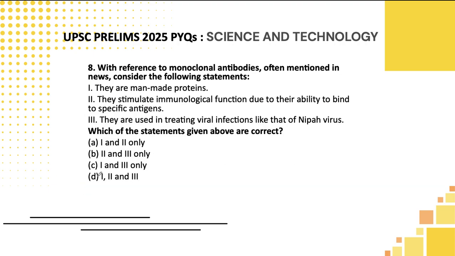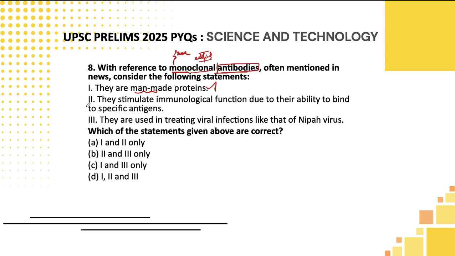Let's move to the eighth one. With reference to monoclonal antibodies often mentioned in news, consider the following statements. Okay, students, before going into the statements, let's see what is the meaning of mono. Mono means same. Clonal means this is artificially introduced by humans. So clones means we are multiplying something. Antibodies, we know what is the meaning of antibodies. They are introduced inside the body to fight against any kinds of foreign substances. That is why these are introduced. Okay. So they are made up of man-made protein. Yes, why man-made? Because it is artificially done, as I said, cloning.